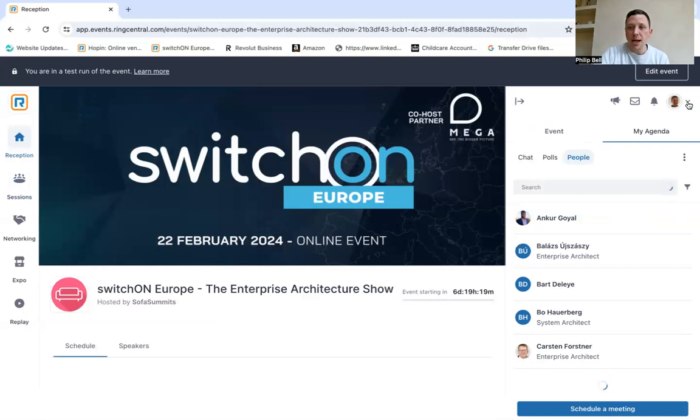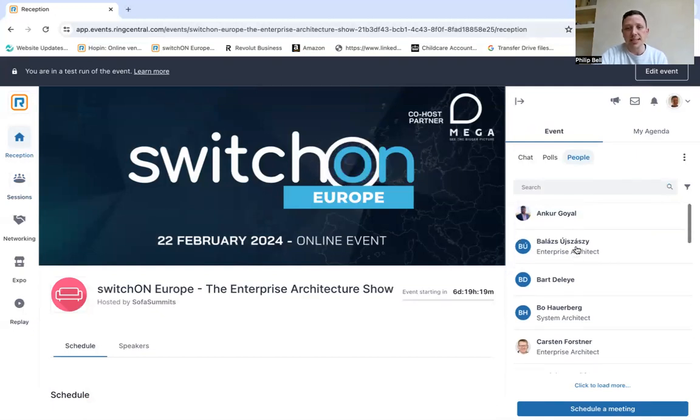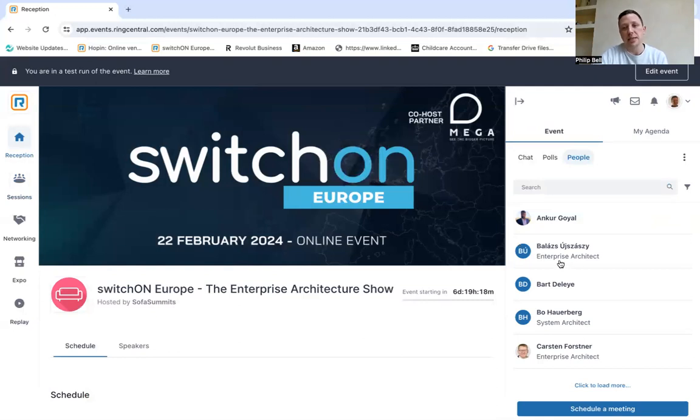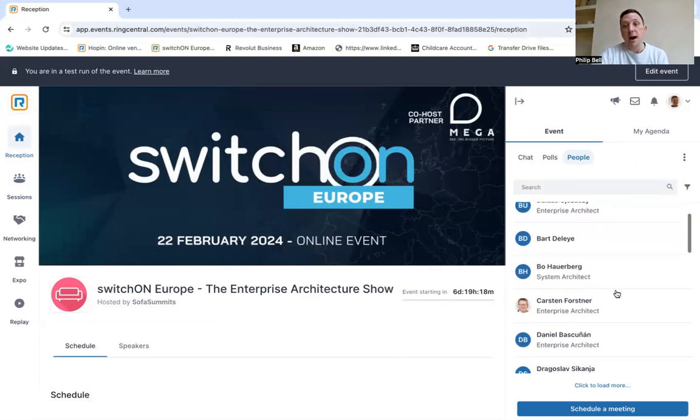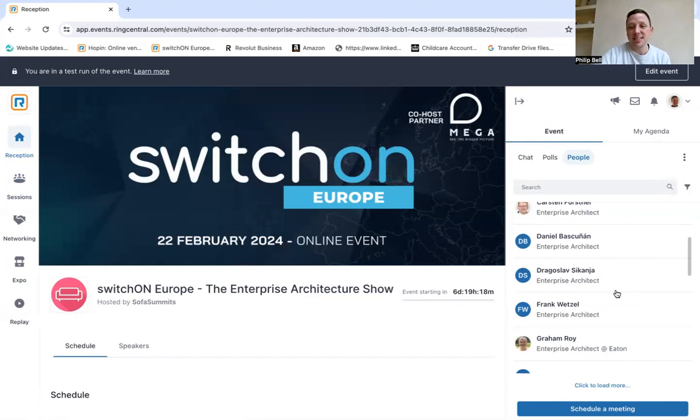Then you have your profile button up here. Here you can edit your profile. When you do log into the platform, it'd be great if you can add in your job title and the company that you're representing. You'll see here that when people registered, that hasn't necessarily been added. Some have put in job titles, but not companies. So if you can add in the job title and your company, it will be easier for people to know who you are and who you're representing.